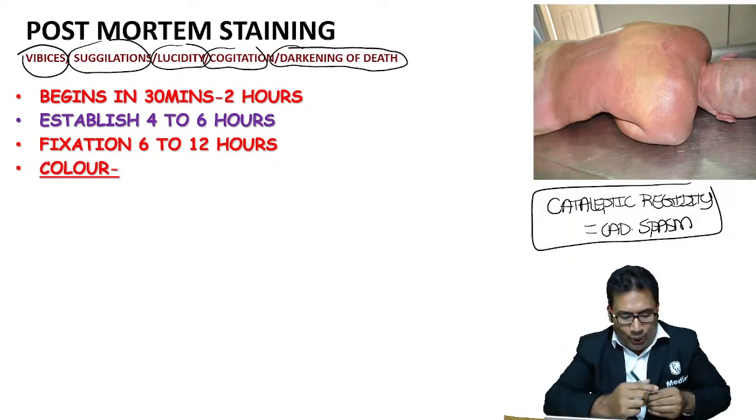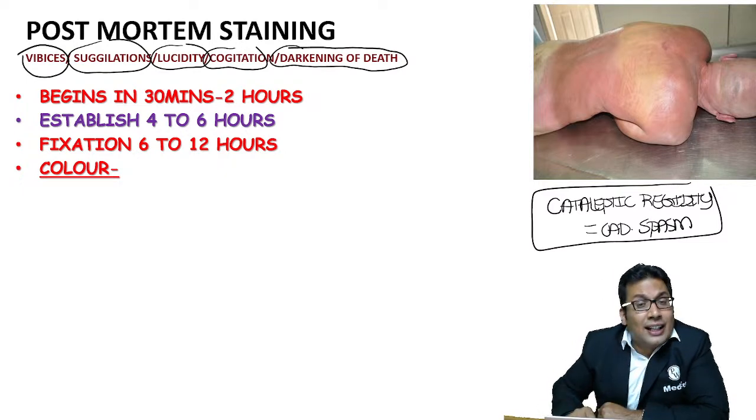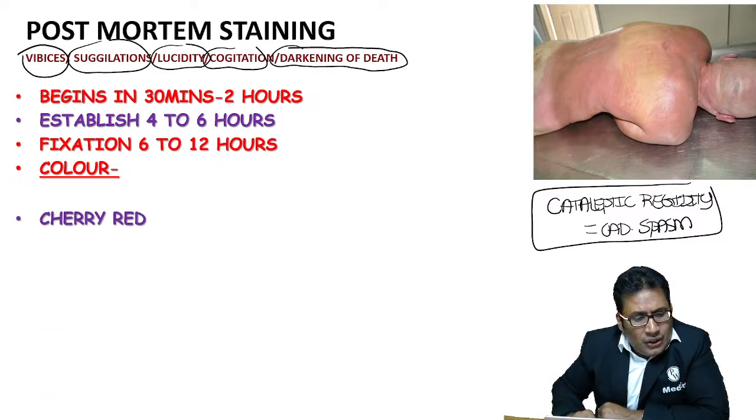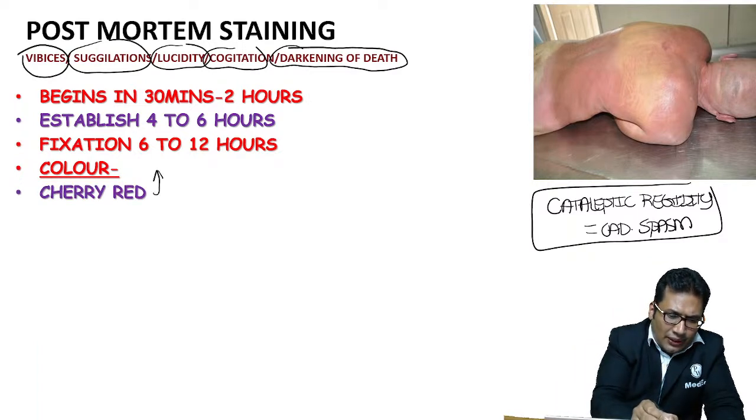Color is also very important. You must be knowing one very famous case in Kerala. It was a case of serial murder, which was identified with the help of the color of postmortem staining. Okay, the cyanide murder case in Kerala. Okay, so cherry red color. What is the answer for cherry red color? Your answer should be carbon monoxide.